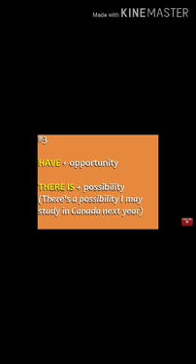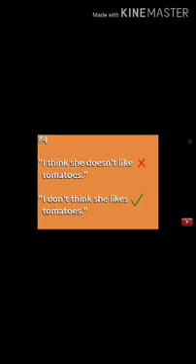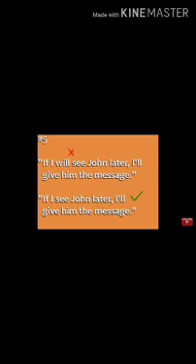But possibility is like, there is a possibility, means maybe I may study in Canada next year. So there is a possibility, there we use possibility. Otherwise, with "have" we use the word opportunity. Next is "I think she doesn't like tomatoes." Here we have to write "I don't think she likes tomatoes." So here we have changed the sentence, in the subject part, and we have written "she likes."